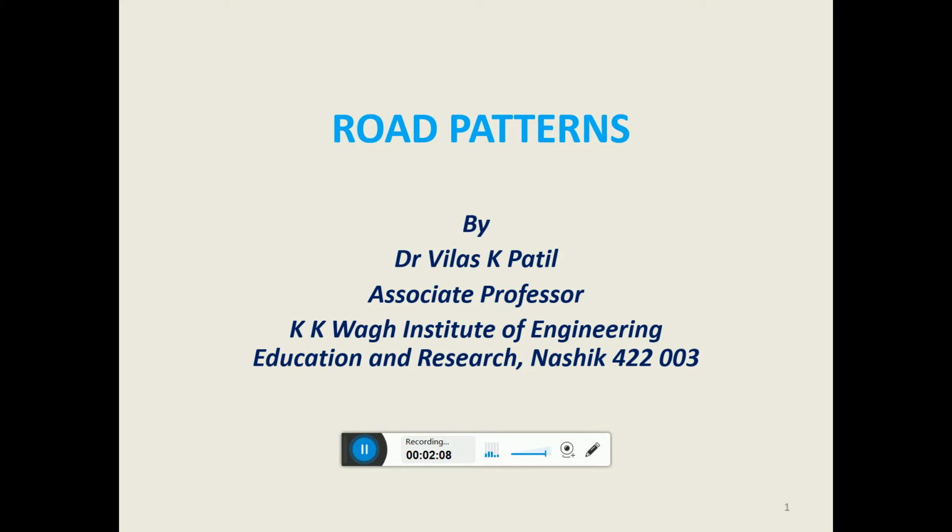Depending on the choice of the planner, you may select a particular type of road pattern. So in this lecture we are going to discuss the various types of road patterns adopted for the planning process of any region and their merits and demerits.